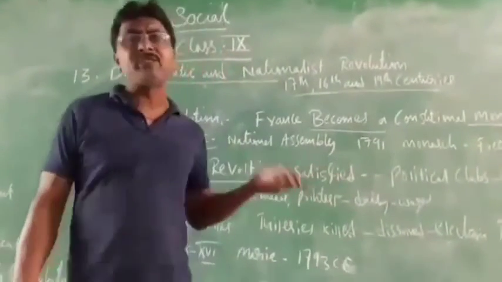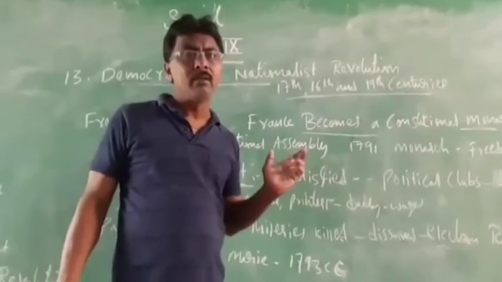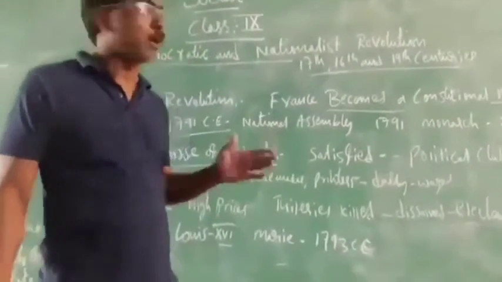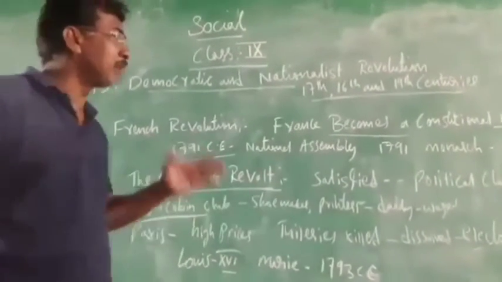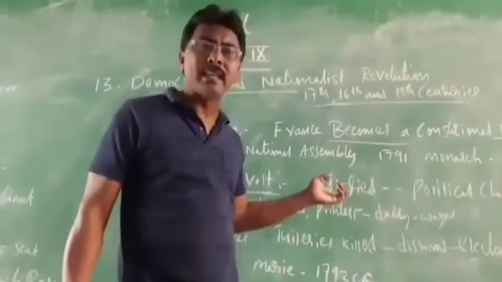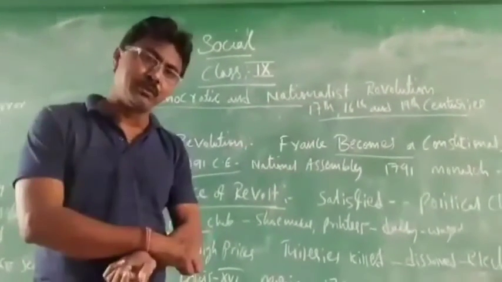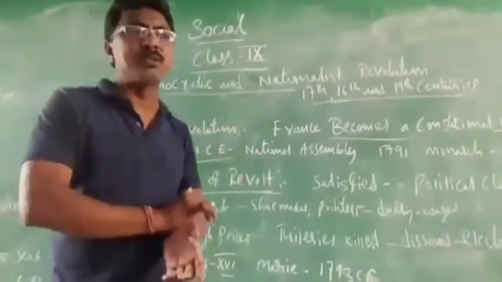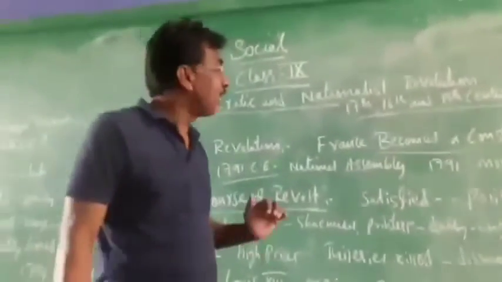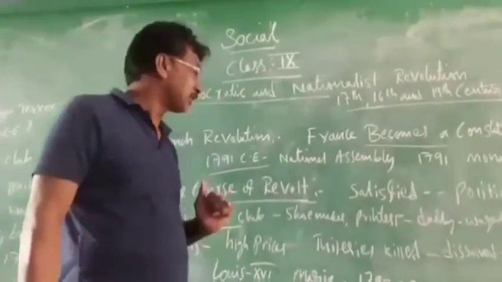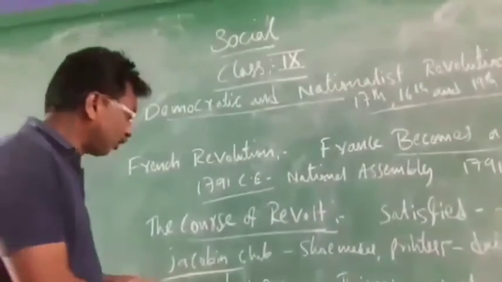Some people were not satisfied by the Jacobin Club. Before that, the name was Jacobin, but he changed the name to Jacobin Club. Here, you see, Jacobin Club means what? Some people were not satisfied by the National Assembly. The National Assembly prepared some constitution rules, but some people were not satisfied with the constitution rules, and some politicians also were not satisfied. Jacobin is a ruler. What he did was prepare one club, the Jacobin Club.